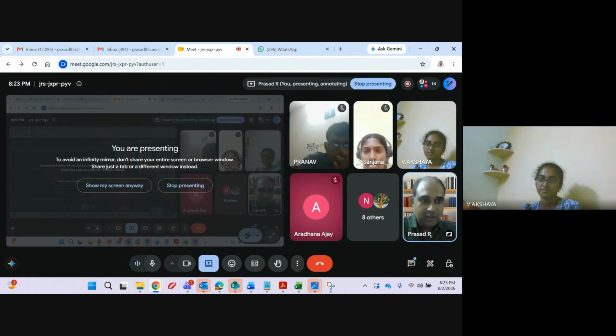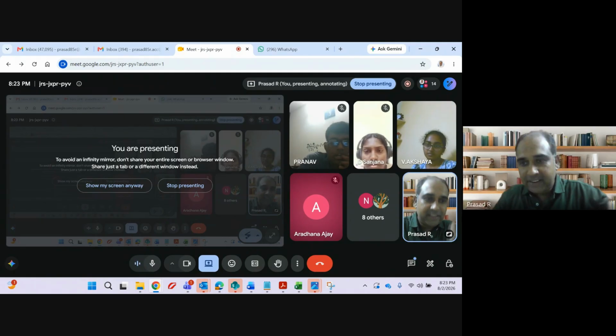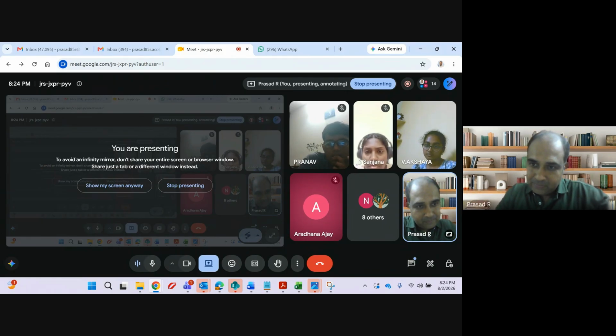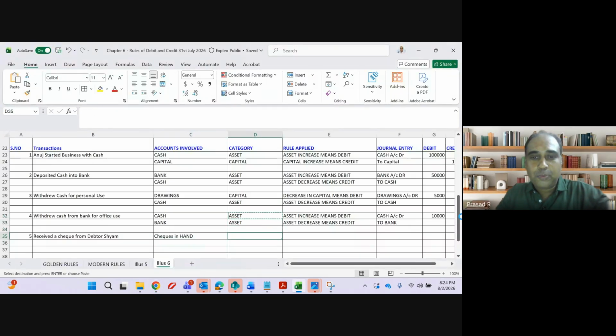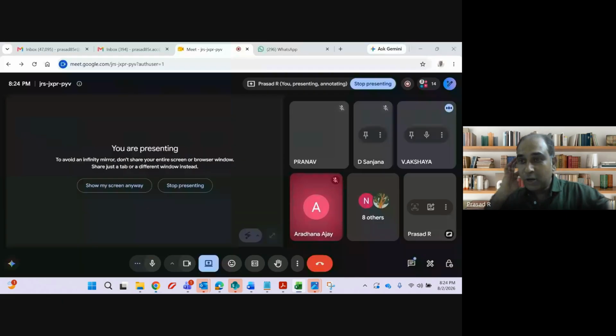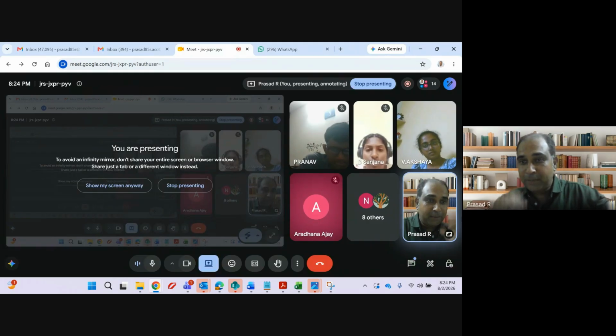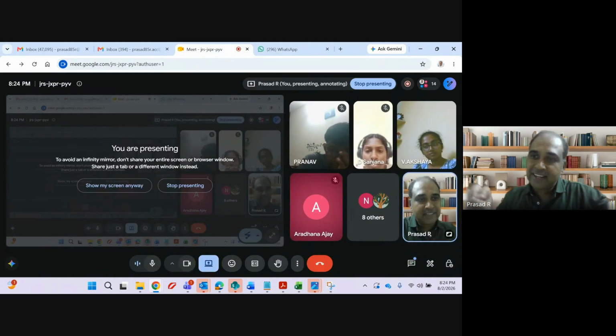No, sir. When will it increase? When I deposit that check. Until such time, that is called checks in hand. It is also an asset, because tomorrow, once I deposit it, this check in hand will become my bank balance. So checks in hand also is an asset. Clear?